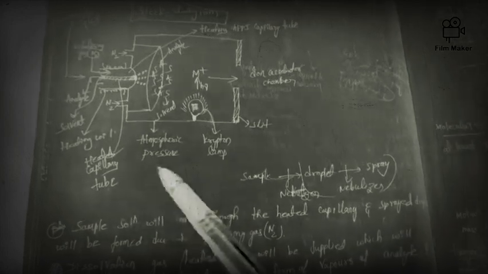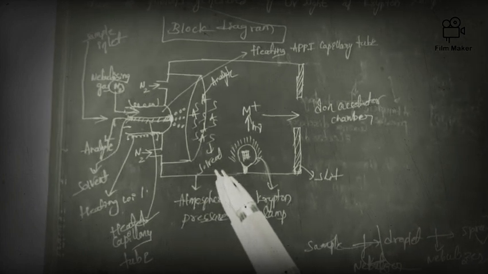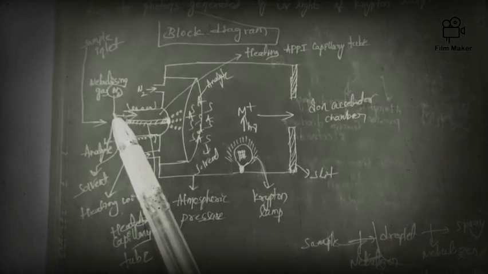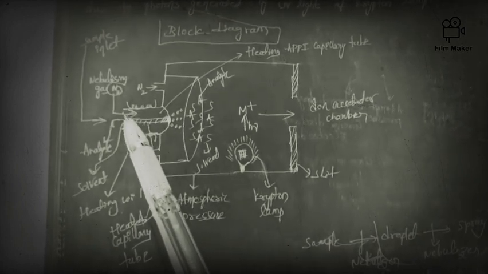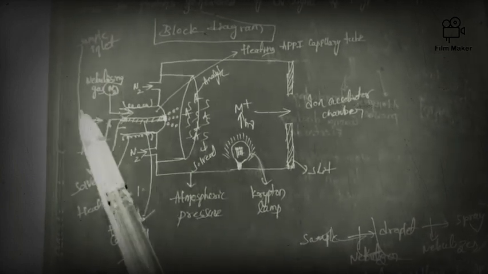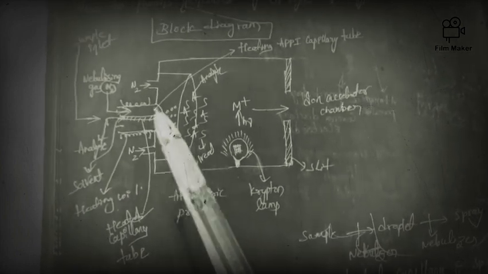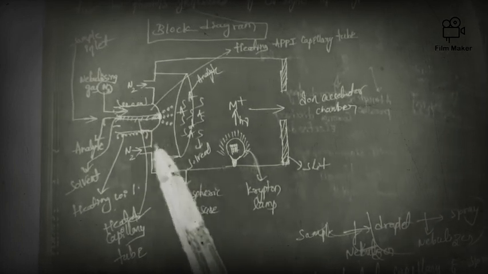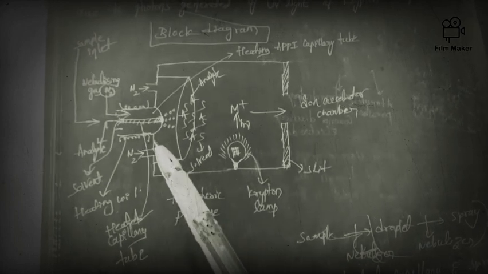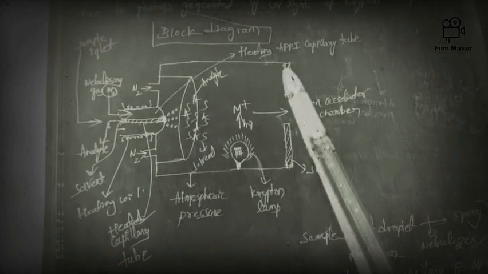Next, just try to observe the block diagram for atmospheric pressure photoionization. This is the sample inlet. This is also the inlet for nebulizing gas. This is the sample inlet with analyte and solvent, and this is the heating coil. These both are inlets for nitrogen, and this is the heated capillary tube of the atmospheric pressure photoionization.